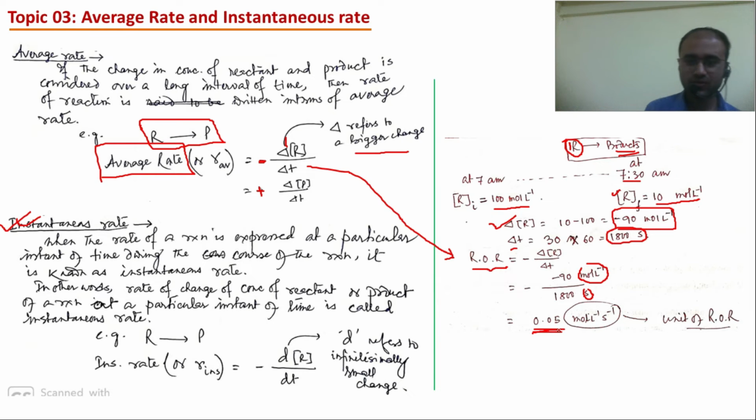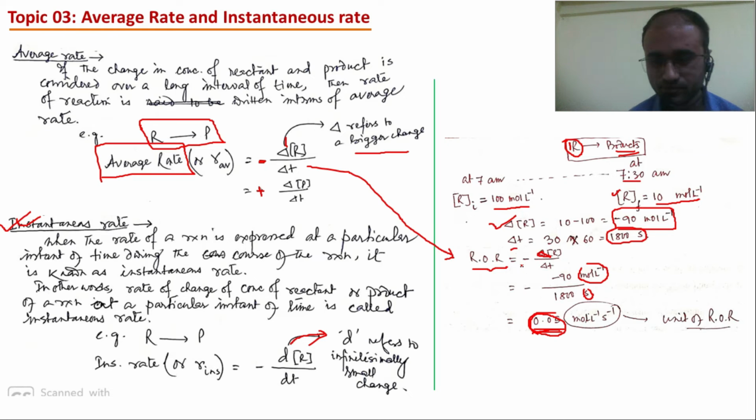Now students, average rate does not give us a true picture of the reaction. How? Because here we are getting average rate of reaction because we are using capital del, while in instantaneous rate we will use small del. We will come to that later. We will use d. So while the rate of the reaction comes out to be 0.05 mole per liter per second, which is average rate in our example, it does not give us a true picture of the reaction.